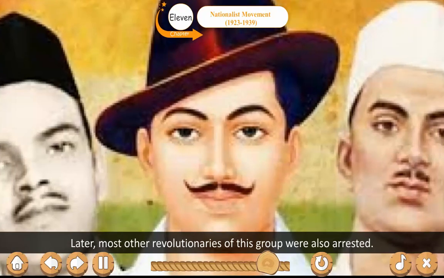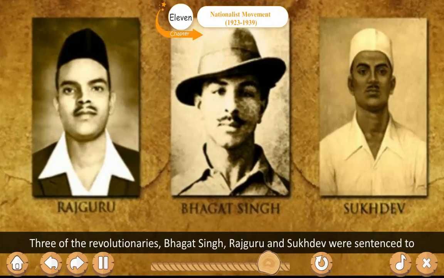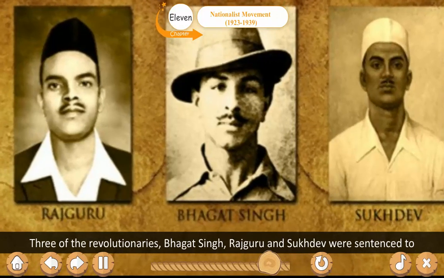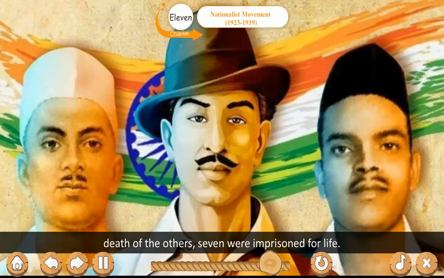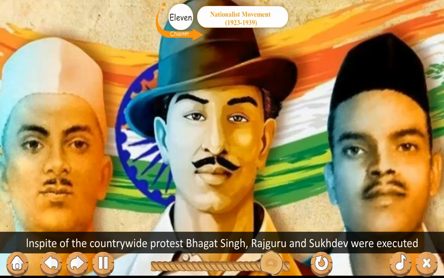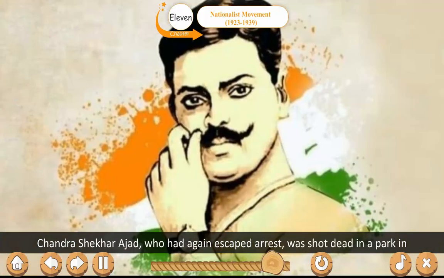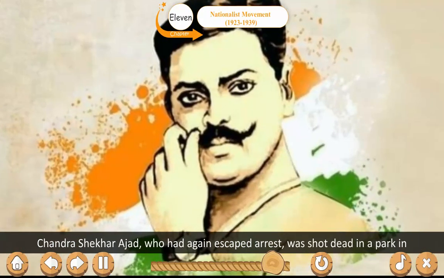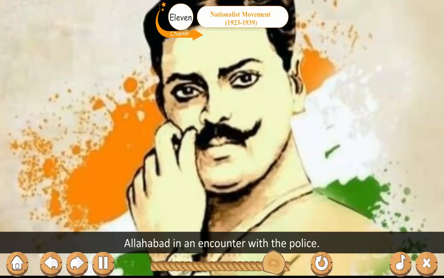They were arrested. Later, most other revolutionaries of this group were also arrested. Three of the revolutionaries, Bhagat Singh, Rajguru and Sukhdev, were sentenced to death. Of the others, seven were imprisoned for life. In spite of the countrywide protest, Bhagat Singh, Rajguru and Sukhdev were executed on 23rd March 1931. Chandrasekhar Azad, who had again escaped arrest, was shot dead in a park in Allahabad in an encounter with the police.